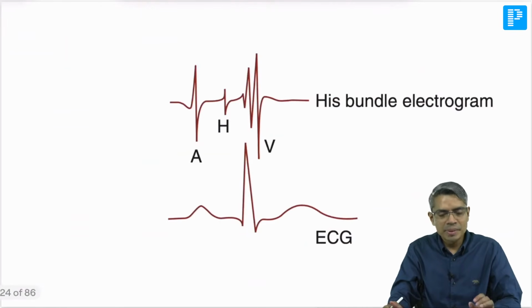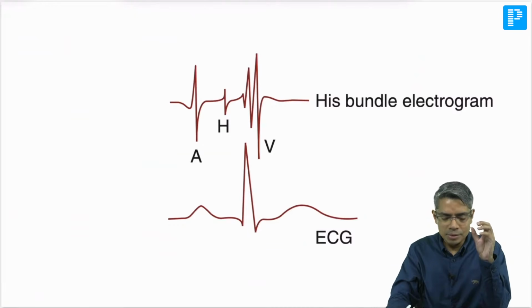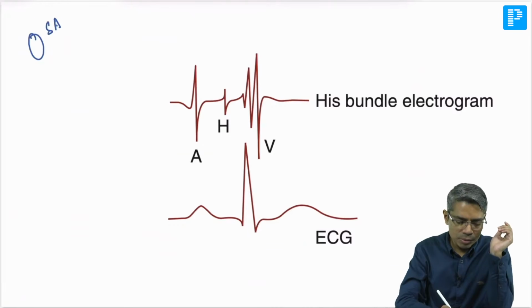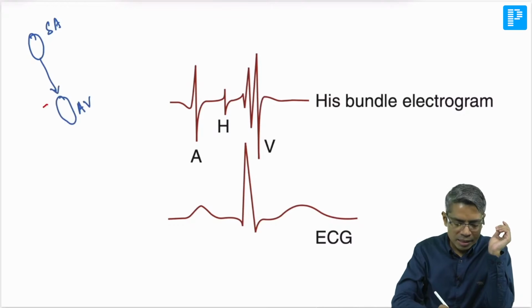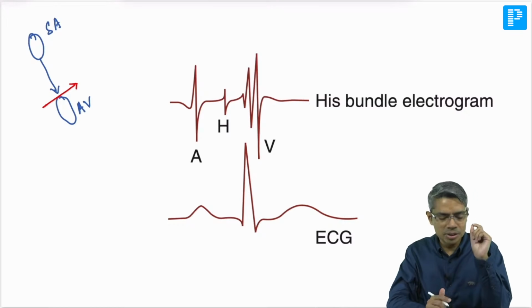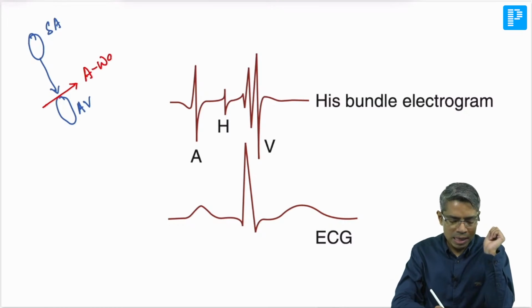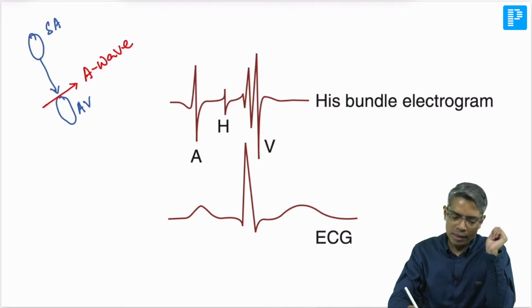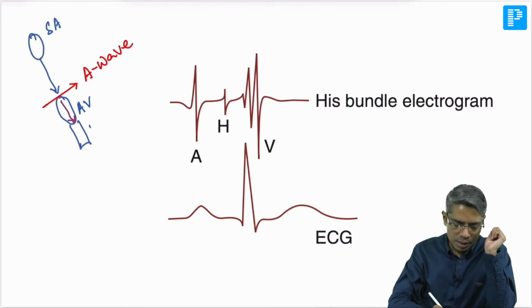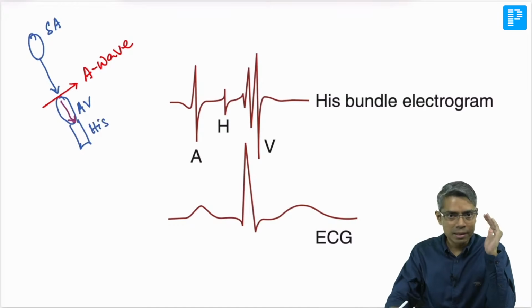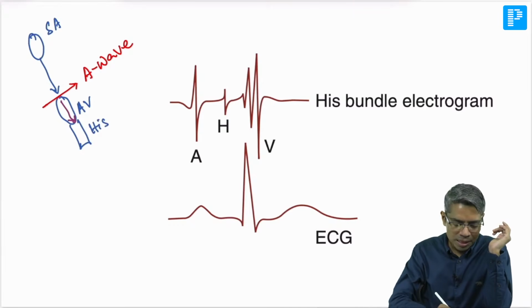So in His-Bundle electrogram, whenever you are placing the lead close to the AV node, try to understand, suppose this is the SA node. From the SA node, the impulse will travel down towards the AV node. So this is the AV node. Whenever it strikes the AV node for the first time, the first activation of the AV node will produce a wave which is known as the A wave in the His-Bundle electrogram. Then the impulse goes through the AV node, and after the AV node, which part of the conducting system is there? We all know that after this there is the His-Bundle. So whenever the impulse goes through the AV node and reaches the level of the His-Bundle, it will produce an H wave.